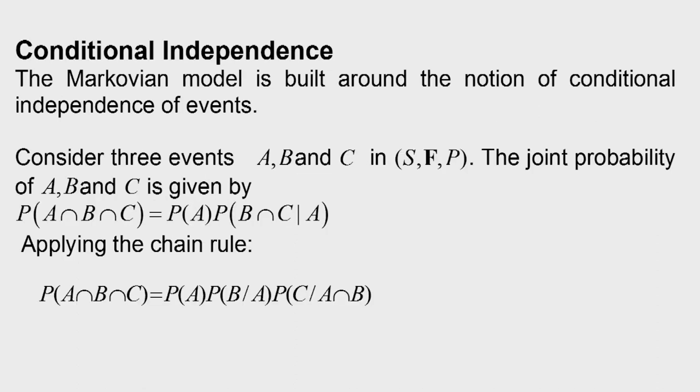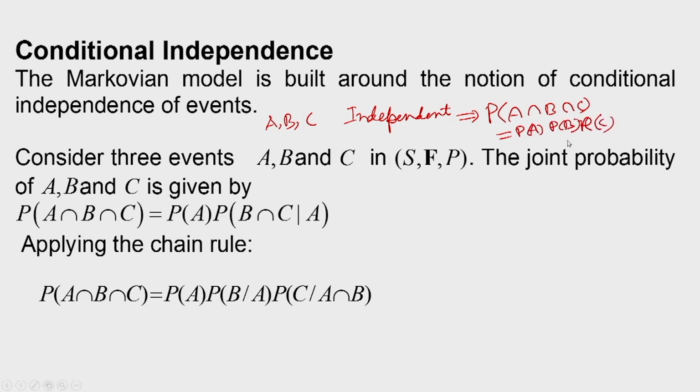Before going to Markov processes, we will introduce what is known as conditional independence. The Markov model is built around the notion of conditional independence. Now we know when three events are independent. Suppose A, B, C are independent. What does it imply? Probability of A intersection B intersection C is equal to probability of A times probability of B times probability of C. So this is the definition of independence.